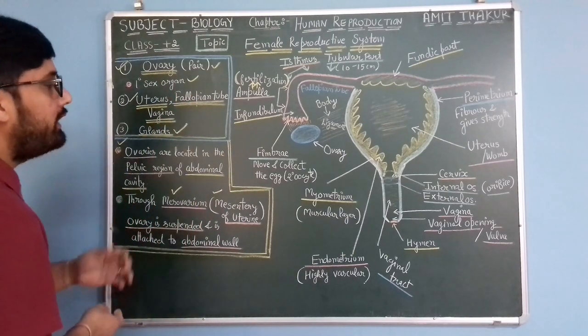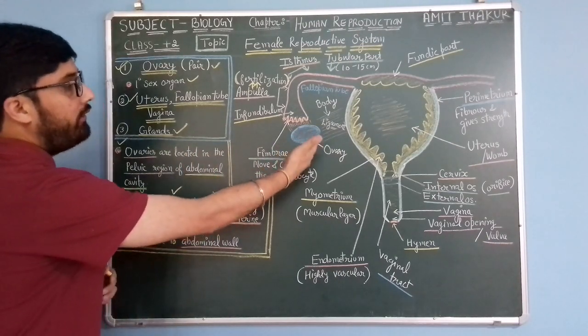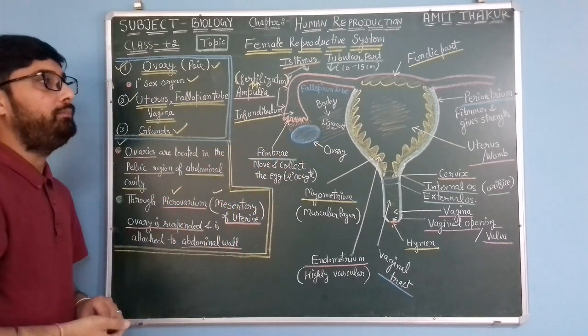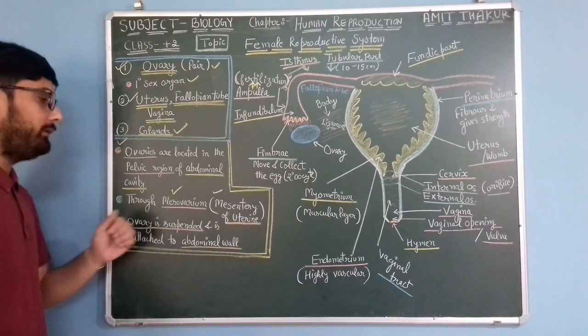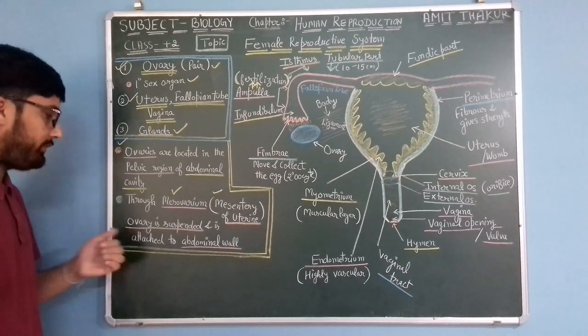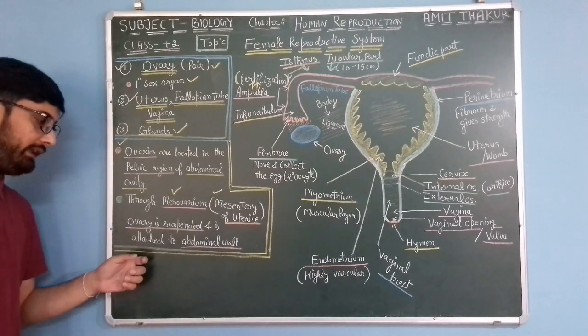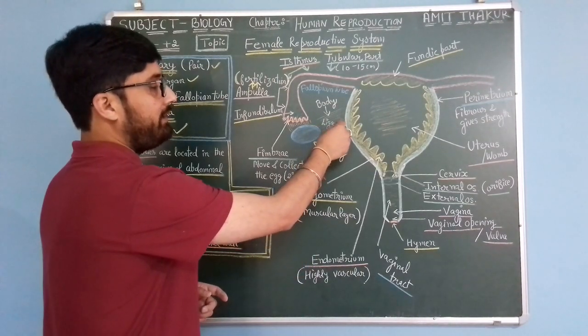So here you can see, ovaries are suspended in the pelvic region or abdominal cavity with the help of this mesovarium or mesentery of the uterus. So the ovary is suspended and attached to the abdominal wall just because of this ligament.